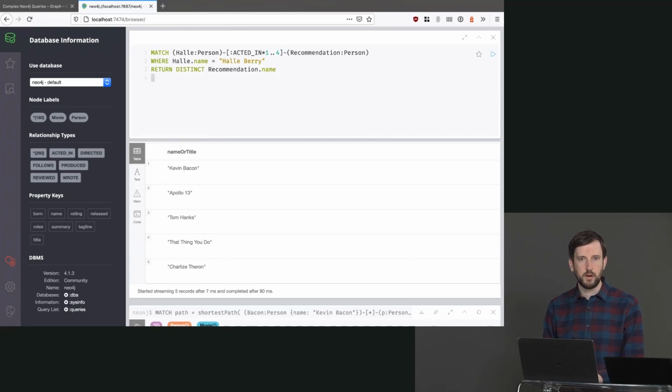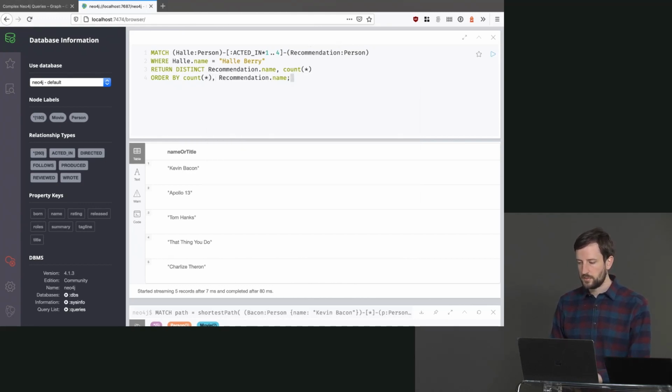And then we also want to put an order by, right? Because if someone continually shows up in a lot of films with Halle Berry, that would be a good indication that we'd want to recommend this particular actor or actress. So we're going to say order by recommendation dot name. We could also put count star here and say count star comma recommendation dot name.